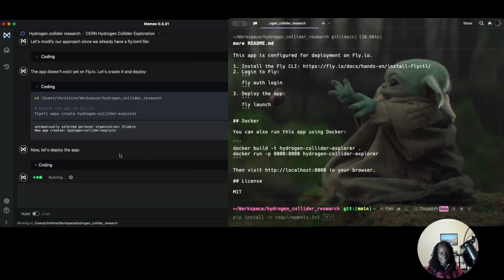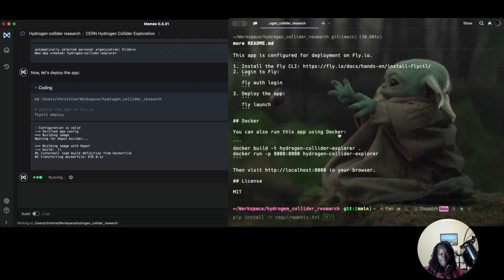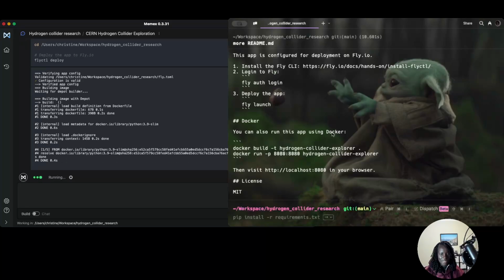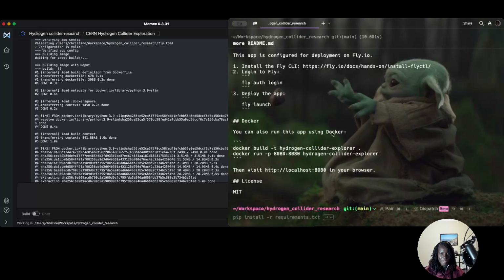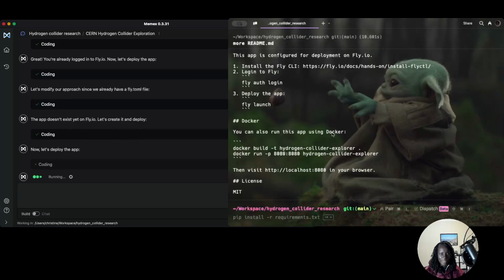Pretty cool. You can even watch and see what it's doing right now. It's basically running the deploy script on Fly.io, I'm assuming. Now it's deploying the app. Magic is happening. We're excited.